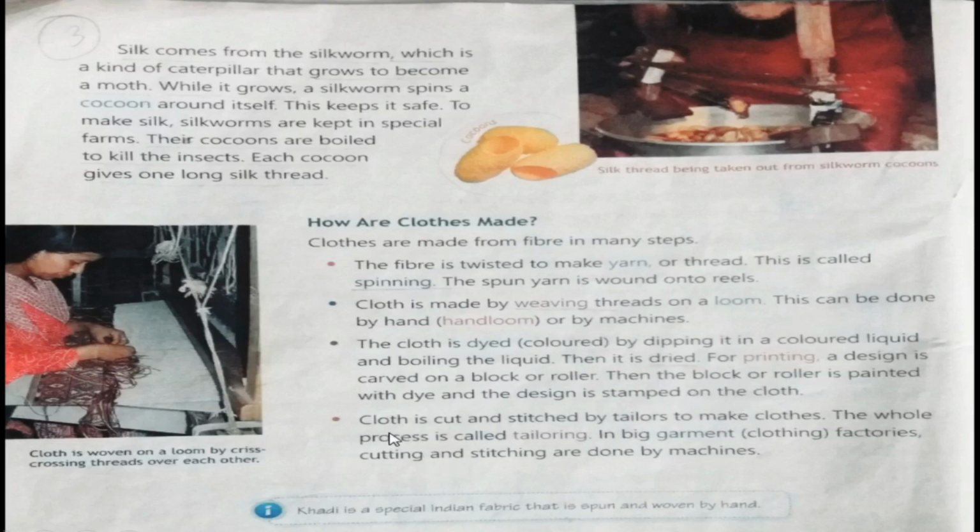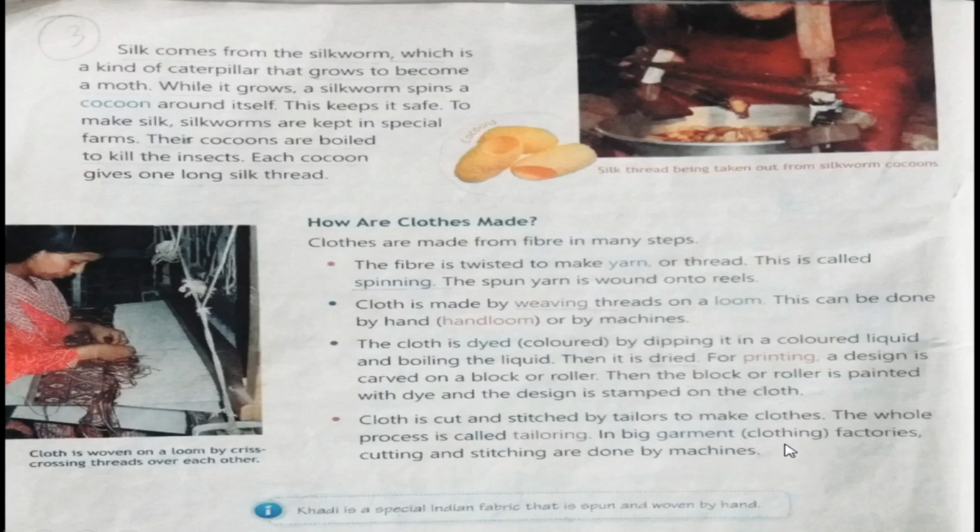Now the last step comes stitching of the clothes. Cloth is cut and stitched by tailors to make clothes. The whole process is called tailoring. In big garment factories, cutting and stitching are done by machines. Now the last step is taking the cloth to the tailor and getting it tailored by the tailor. This process is called tailoring. The tailor cuts the cloth according to our choice, according to our desire, and stitches it. On large scales, it is done by machines, but otherwise the tailors do this work.